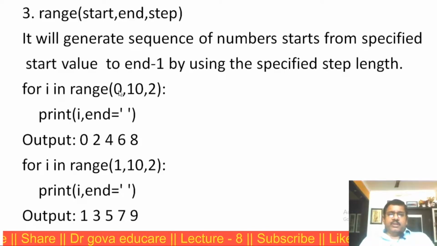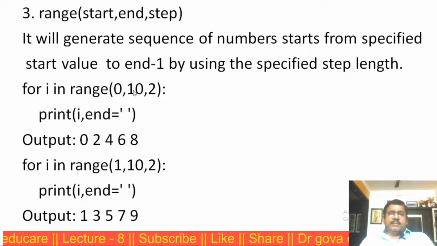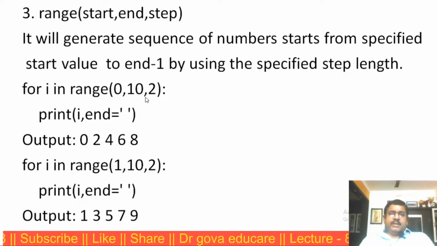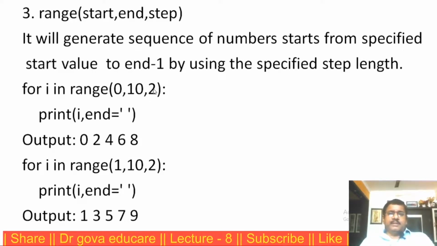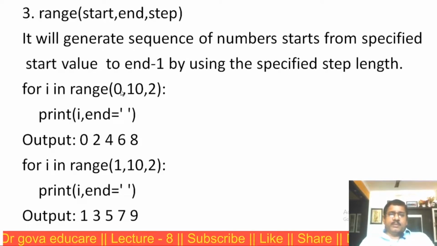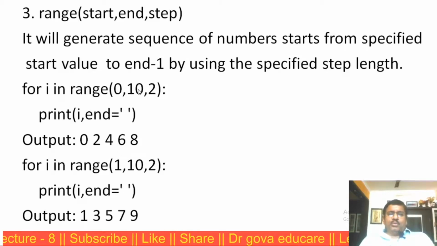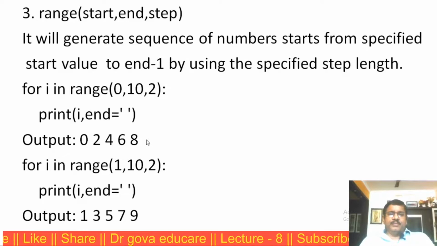Here the starting value is 0, the end value is 10 minus 1, 9. For each step, it is incremented by 2. That is step 2. That means 0, 2, 4, 6, 8. This is the output.